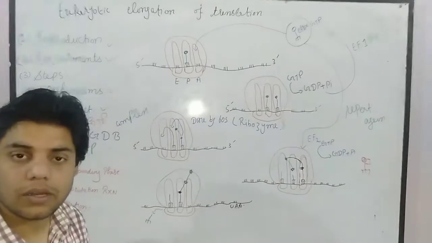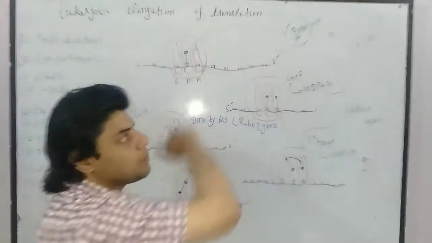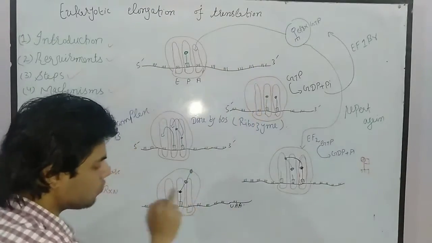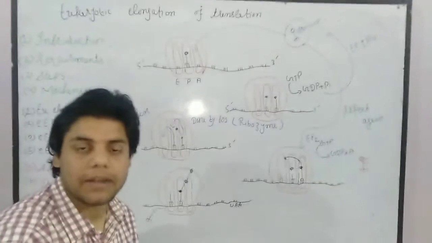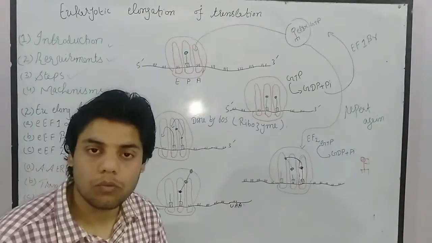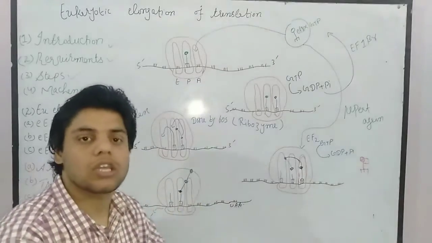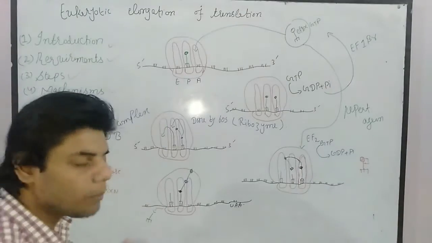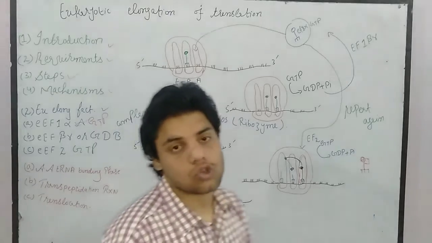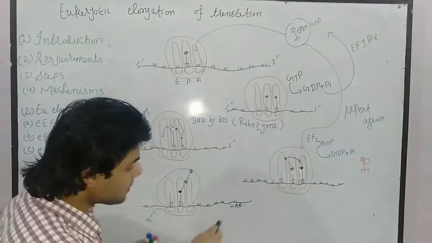Again, the A site is free, and again this process is repeated. The amino acid will be brought by elongation factor 1 alpha and GTP to this A site, and transpeptidation will occur, then translocation will occur, and the ribosome moves again, and the process is repeated again and again, many times, until the ribosome reaches the stop codon. Let's suppose once it reaches it,